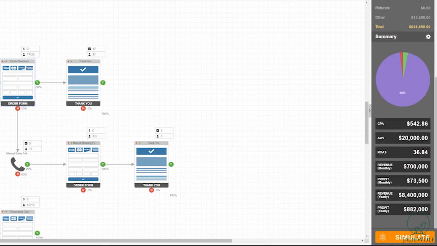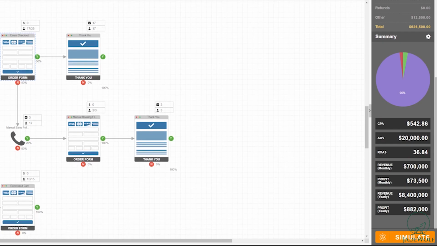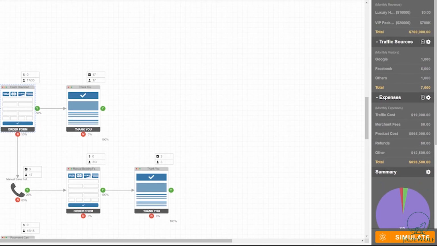Yes, so we're having a good ROAS, obviously, since it's a well-optimized, well-oiled funnel. In reality, often we don't have these KPIs in the beginning, and we still need to work with the client a while to get it where it needs to be. But in this scenario, we would make 700K monthly revenue, 73K would be profit, 8.4 million a year, which is obviously not a lot for a hotel, but it could be a smaller boutique hotel maybe, and it would still be profitable, right? But these are just numbers that we came up with.